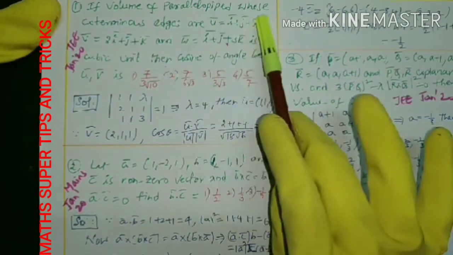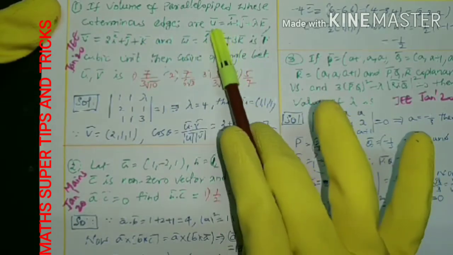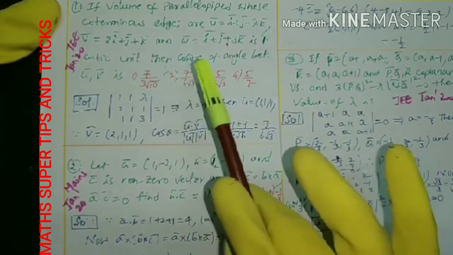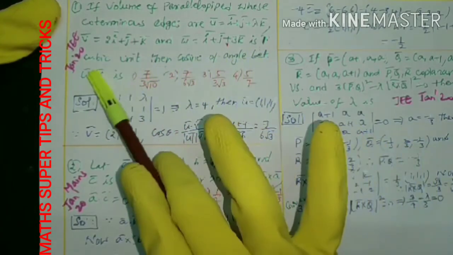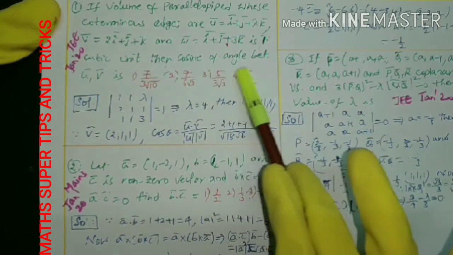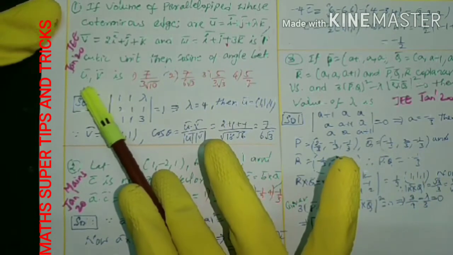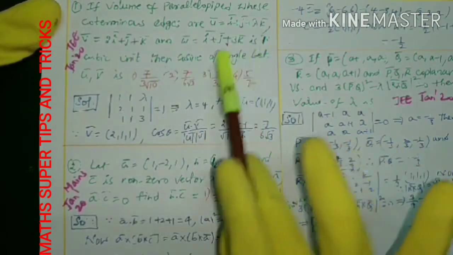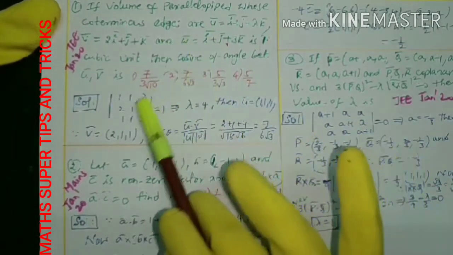If the volume of a parallelepiped whose edges are U, V, W is given as 1 cubic unit, then find the cosine of the angle between U and V. By using the volume of the parallelepiped being 1, we can find the unknown value lambda. You know the volume of the parallelepiped is given by box ABC.